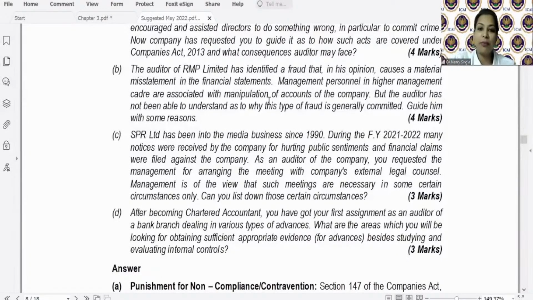So Priyanka, same here. From the last 1 week. And thank you, Priyanka, for mentioning this. So tell me the answer for C part, SPR Limited. This question.